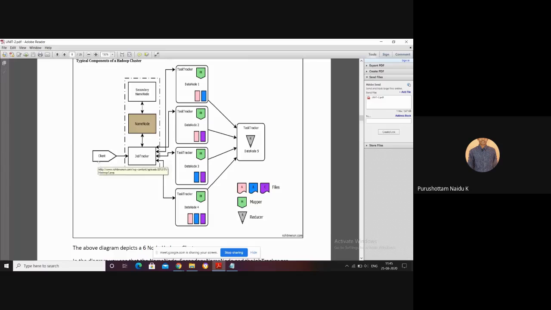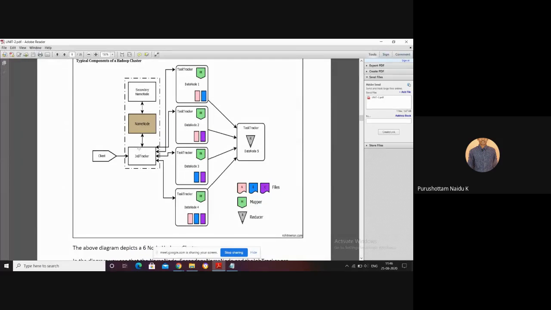So now, how does it work? When the client sends an application, that is taken by the job tracker. For which purpose does the client send the application? To process the data. The request is sent to which one? The job tracker. Actually the data is divided into a number of blocks, and where the data is located, what the locations of the data are, all that information is at which node? The name node.